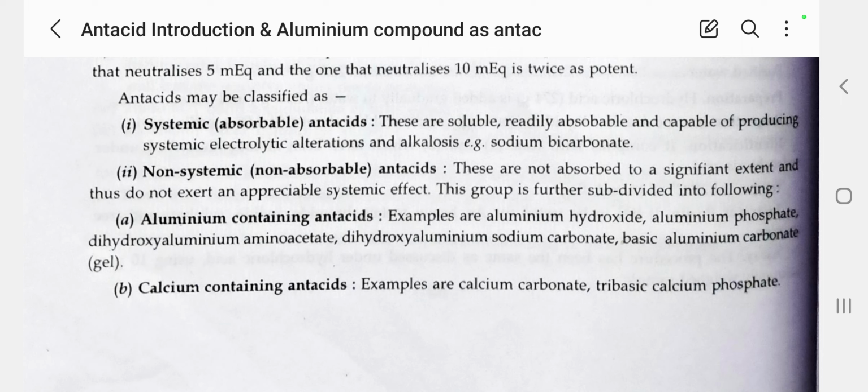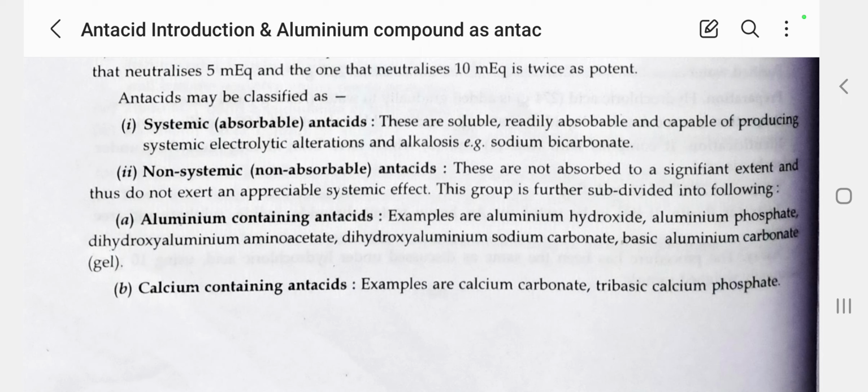In the last session we discussed the introduction or definition of antacid. Antacids are drugs which are alkaline substances that help to neutralize the excess acid. Also we discussed why combinations of calcium, magnesium and aluminum compounds are used for the preparation of antacid, and what are the ideal characteristics of an antacid. Everything we discussed in the last session.